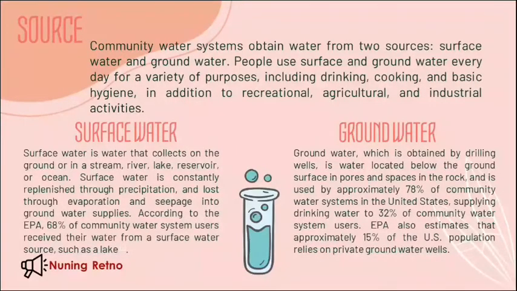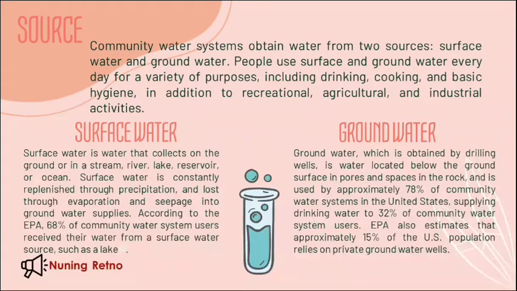Source. Community water systems obtain water from two sources, surface water and groundwater. People use surface and groundwater every day for a variety of purposes, including drinking, cooking, and basic hygiene, in addition to recreational, agricultural, and industrial activities. First, surface water. Surface water is water that collects on the ground or in a stream, river, lake, reservoir, or ocean. Surface water is constantly replenished through precipitation and lost through evaporation and seepage into groundwater supplies.